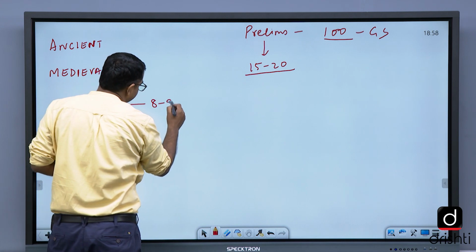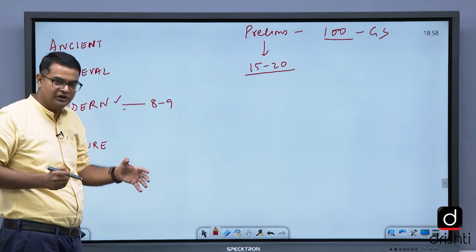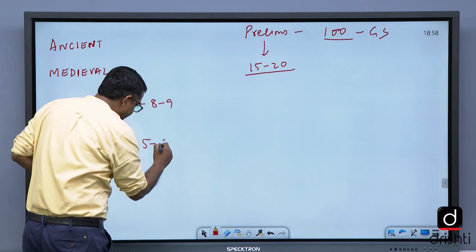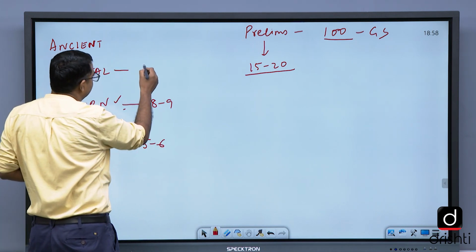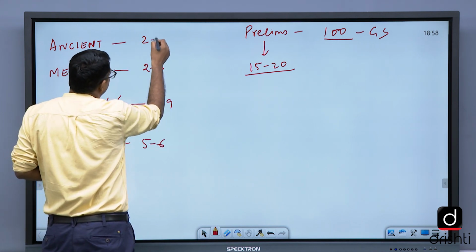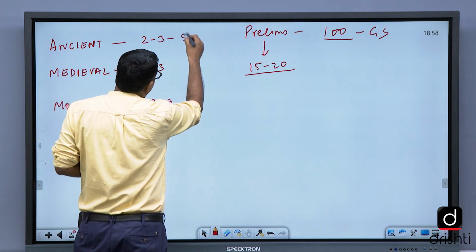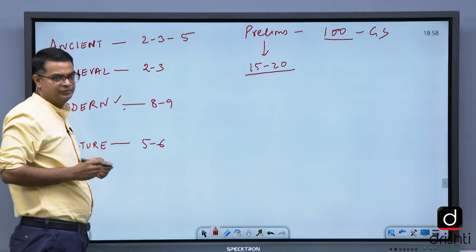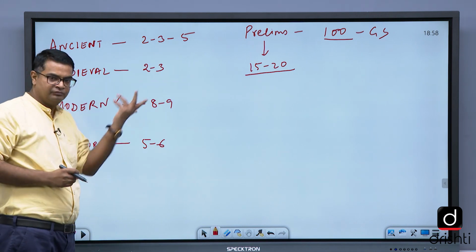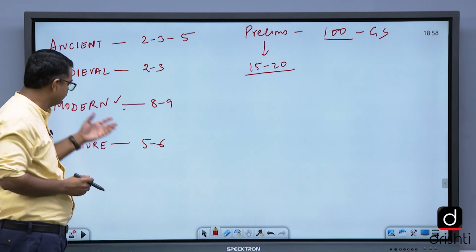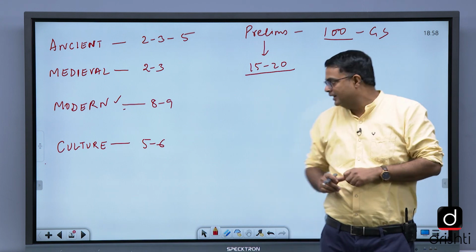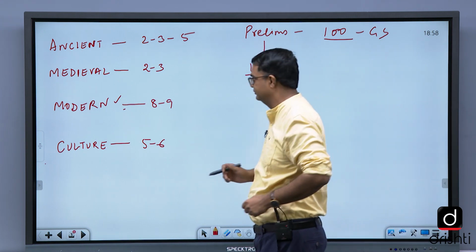Modern gets 8 to 9 questions on average, if we consider all the last 40 years. Culture gets 5 to 6 questions. Medieval 2 to 3 questions. Ancient 2 to 3 questions. Ancient can increase up to 5 also, and it can diminish up to 1 also. In modern, the maximum questions come, which is the most important section that we already did in the last session. And culture 5 to 6 questions.